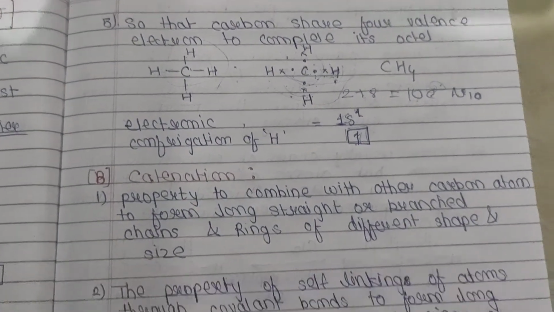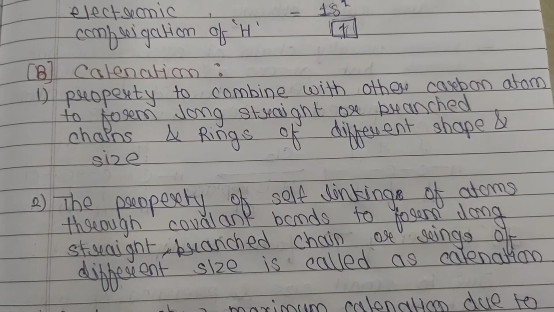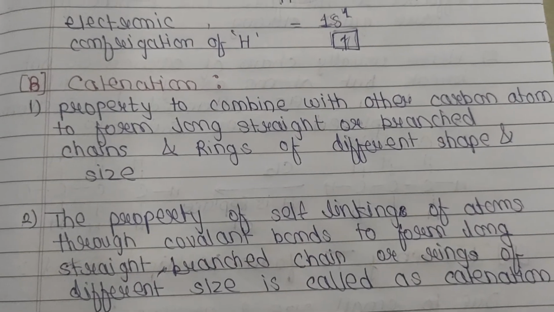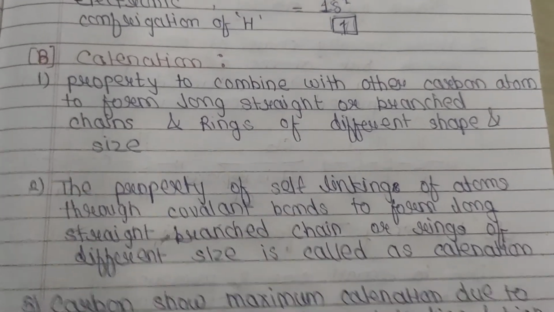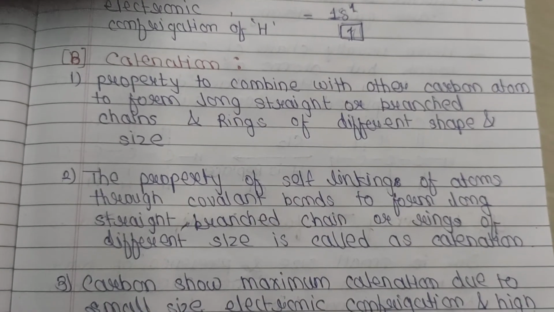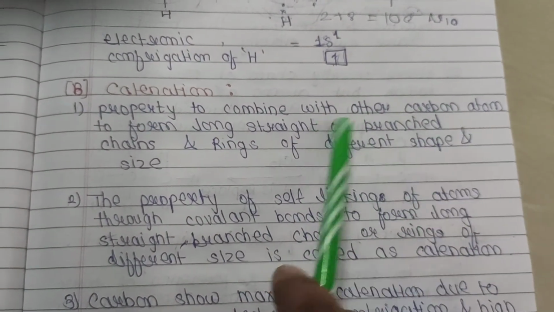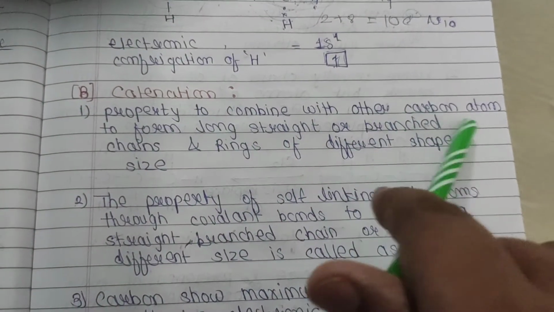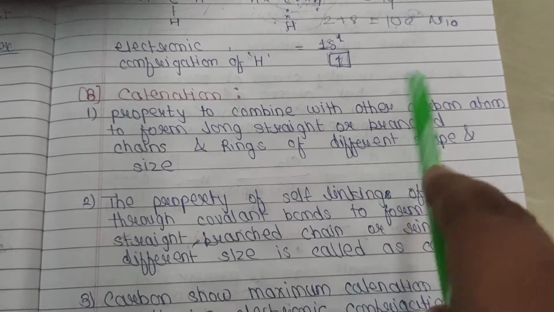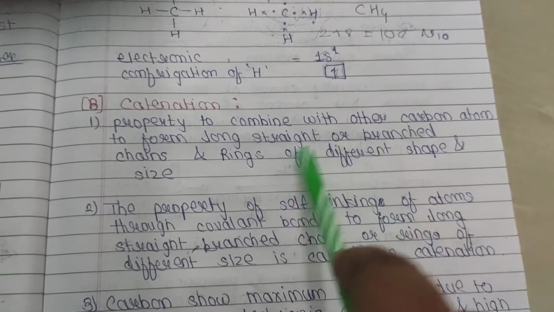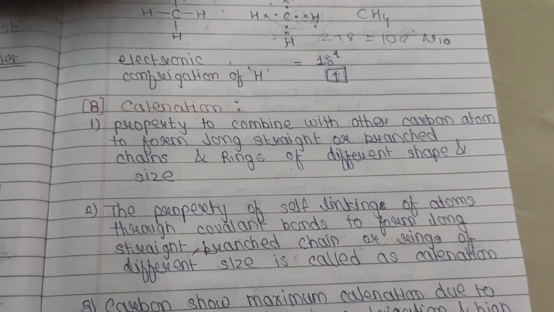Okay, the next point is catenation. Carbon's unique character is catenation, the property to combine with other atoms, and with whom? Carbon-carbon bond, linking with itself, like carbon-carbon linkage. Carbon combines with other carbon atoms to form a long straight chain, a branched chain, or rings of different shapes and sizes. This property is called catenation.